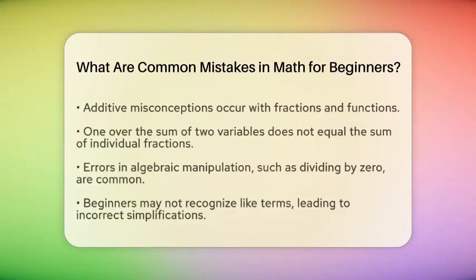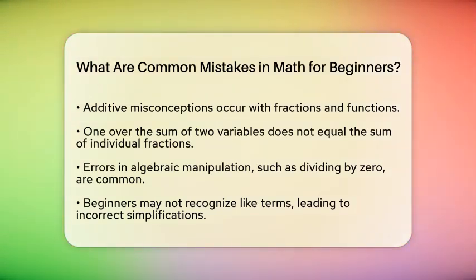When working with fractions and functions, beginners sometimes make additive assumptions. For instance, the expression 1 over the sum of two variables does not equal the sum of the individual fractions. Similarly, the cosine of a sum does not equal the sum of the cosines of the individual angles.